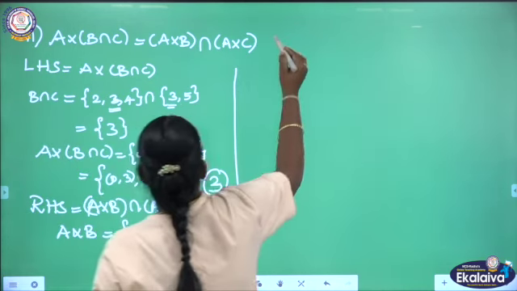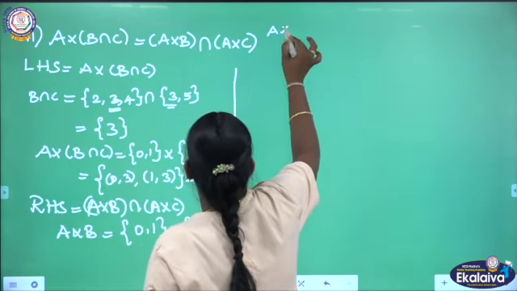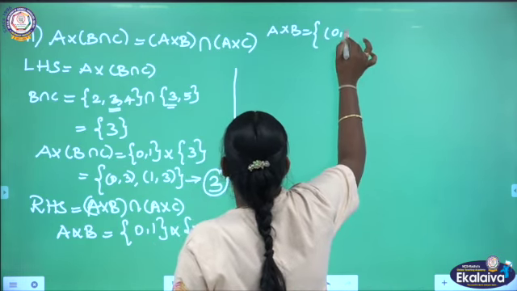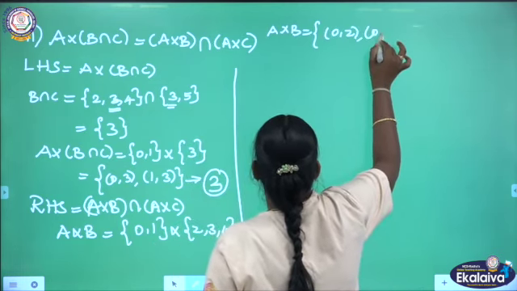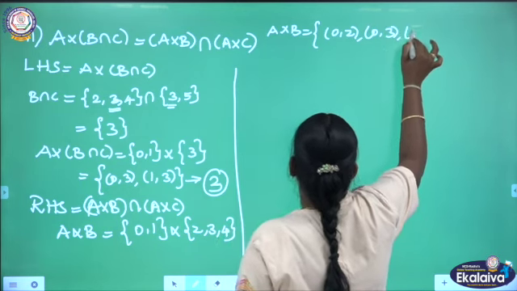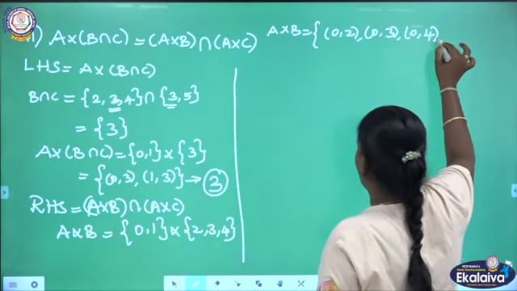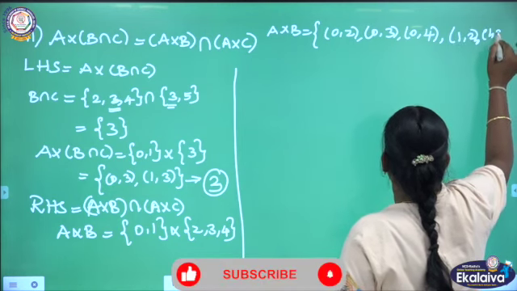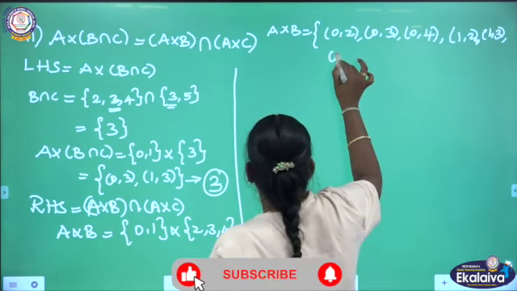So, get the cross product for A cross B: (0,2), (0,3), (0,4), then (1,2), (1,3), (1,4).